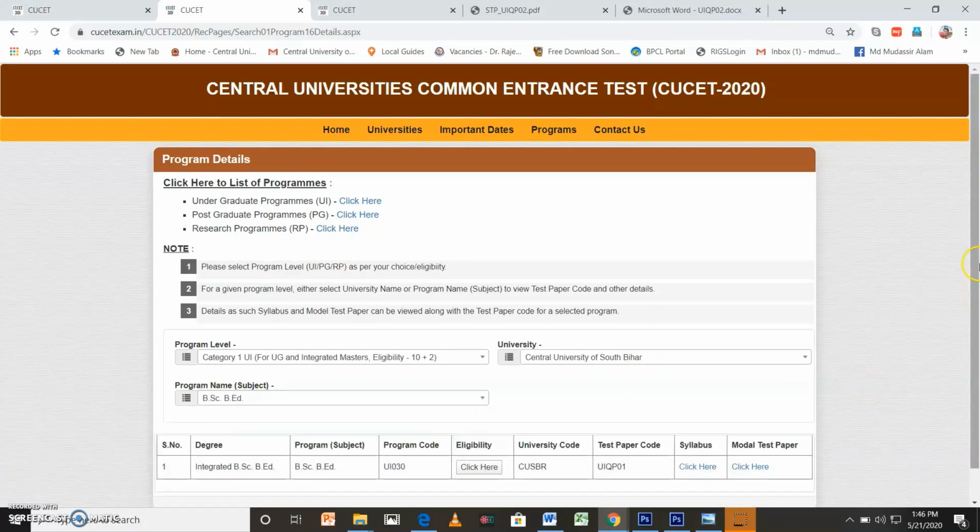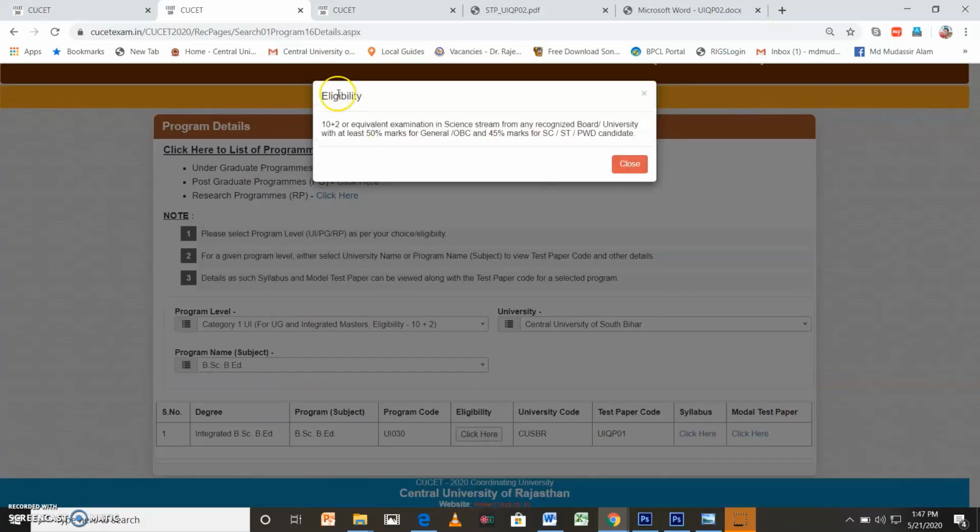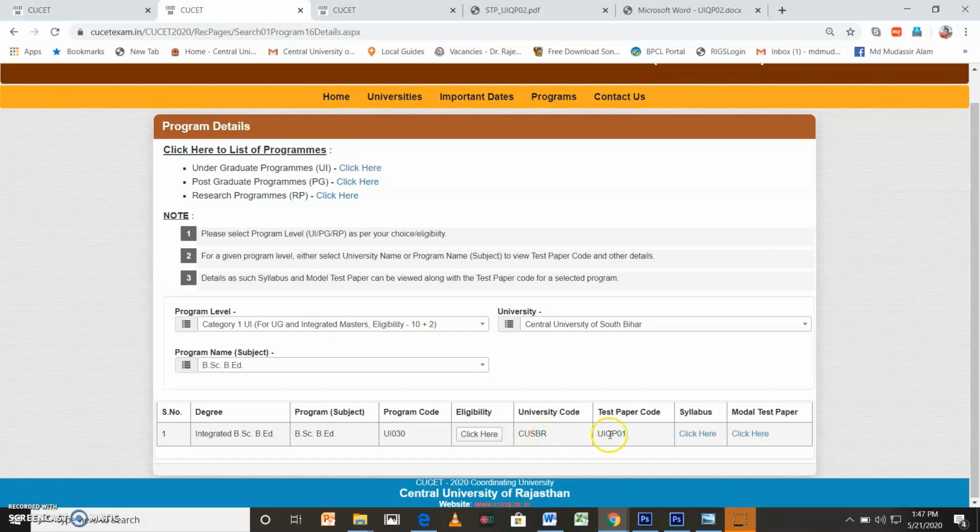After clicking, the tabs will open in front of you. You can see degree integrated BSc B.Ed program, program code UI 030, eligibility. When you click here, you can see the eligibility in the small window. You can check the eligibility criteria, and after that university code, test paper code is UIQP01.